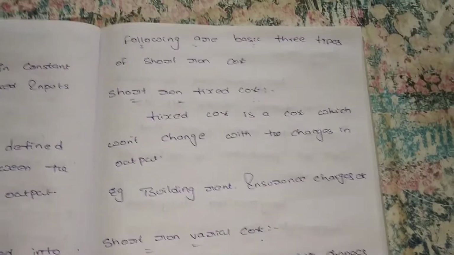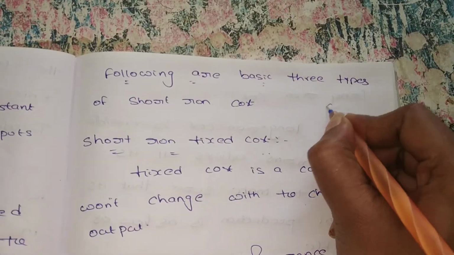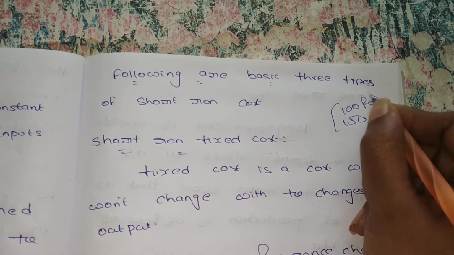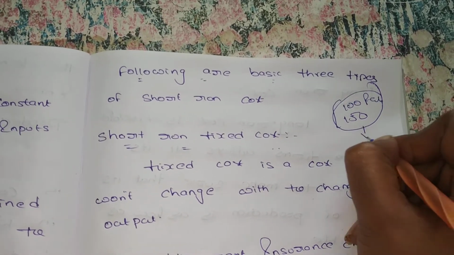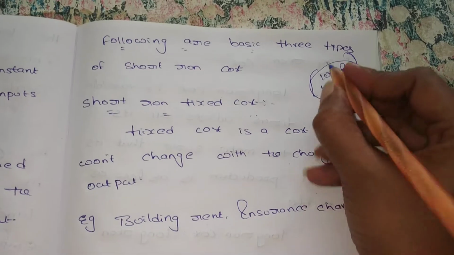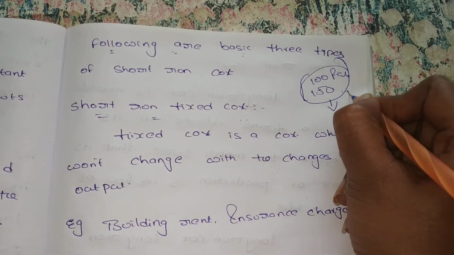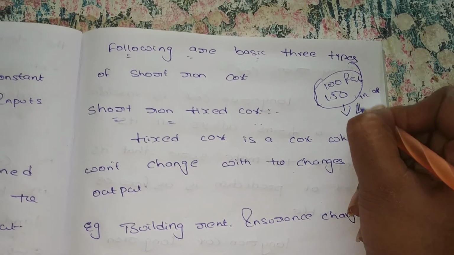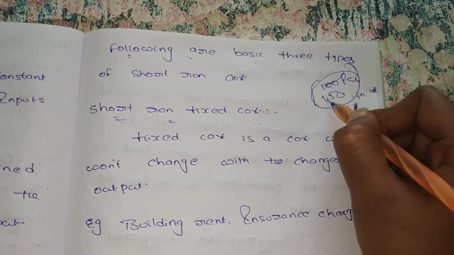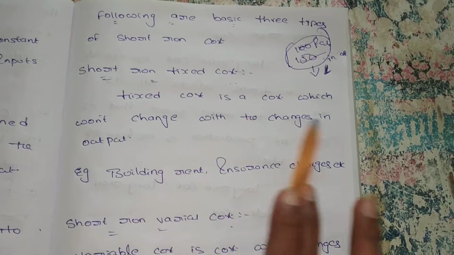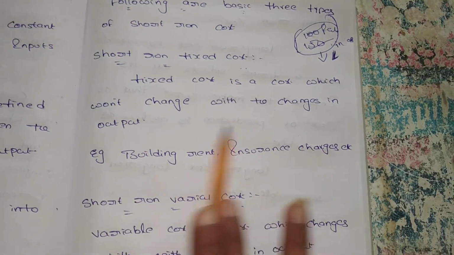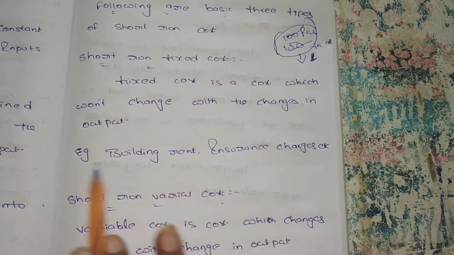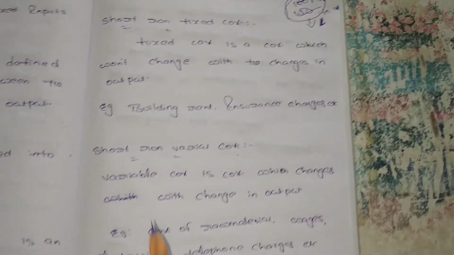Suppose I want to produce 100 packets. Now I want to produce 150. For this there is no change in fixed cost. That is, we are producing biscuit packets in a building, which we take on rent. In this building rent there is no change while I am producing 100 or 150. So we can say fixed cost is a cost which won't change with the changes in output. There is a change from 100 to 150, but the fixed cost does not change. Example, building rent, insurance charges, etc.